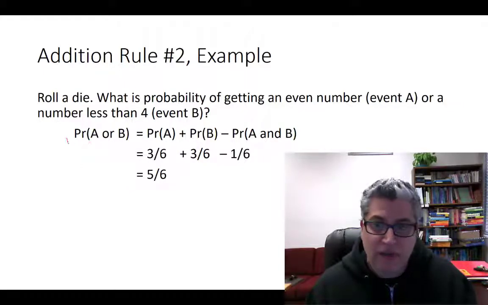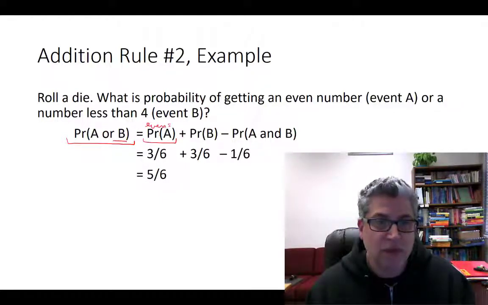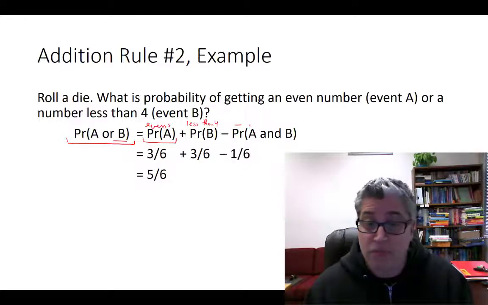Probability of event A, which was an even number, or a number less than 4 is the probability of evens plus the probability of a number less than 4 minus, well, what's an even number less than 4? It's 2. So minus the probability of a 2.